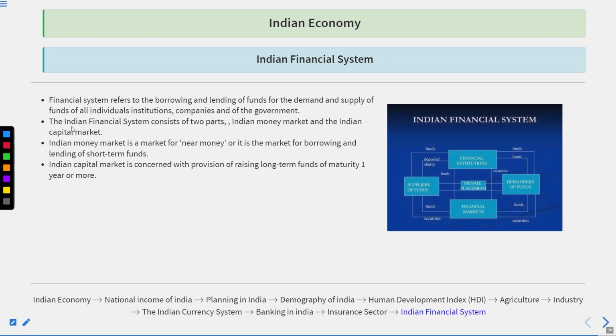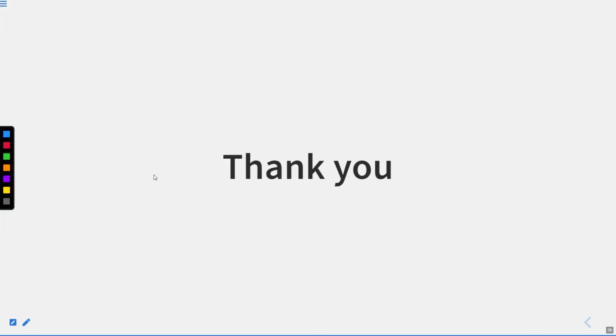If we talk about the financial sector of India, it refers to the borrowing and lending of funds, the demand and supply of funds of all individuals, institutions, companies and of government. The Indian financial system consists of 2 parts, the Indian money market and the Indian capital market. Money market is the market for near money, for borrowing and lending of short-term funds. Capital market is concerned with raising long-term funds, with maturity of 1 year or more.